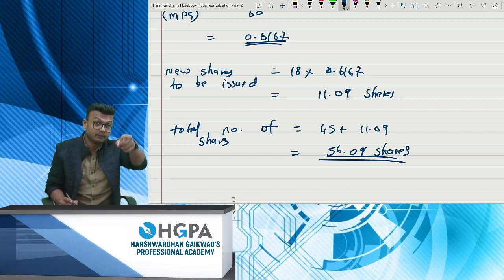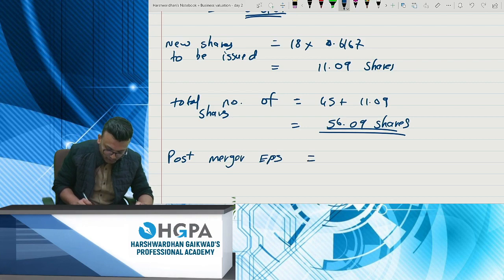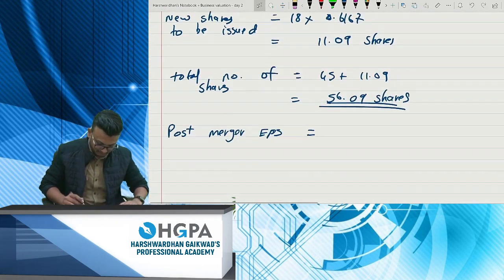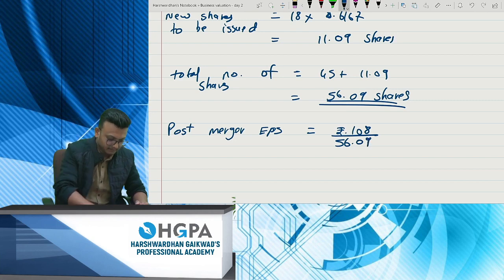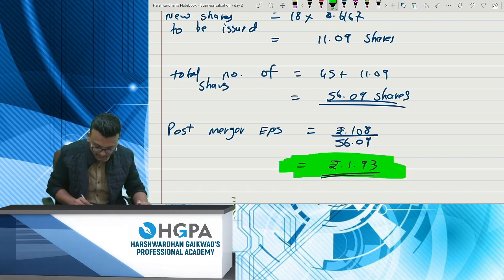Now we can compute the post-merger EPS. Total earnings: 90 plus 18, that will give you 108, divided by 56.09. 108 divided by 56.09. Your answer will be rupees 1.93 approx. Now this is your answer for the post-merger EPS. Now we have to compare.